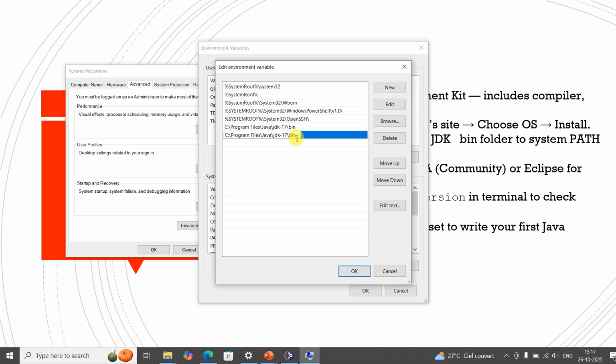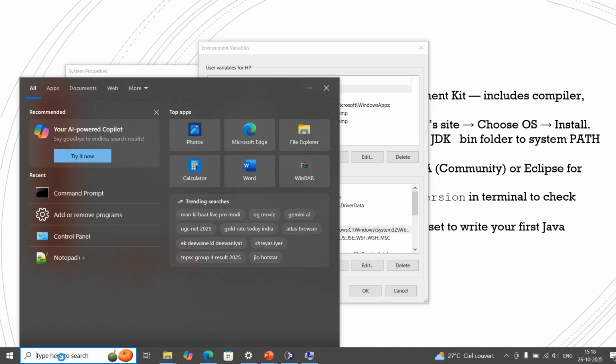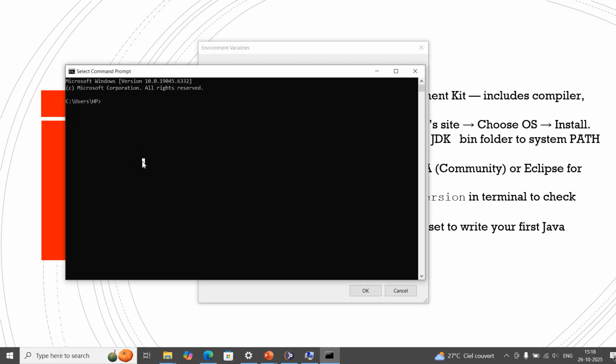This is what I have added, and then click OK. Now open your command prompt or terminal by typing cmd. See here, just type here java -version. See, path has been set successfully, Java version 17.